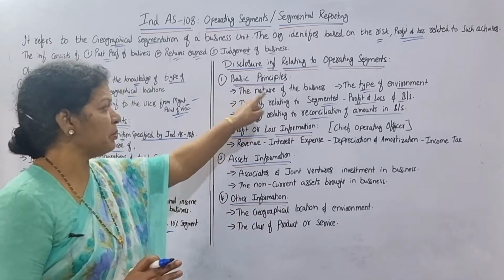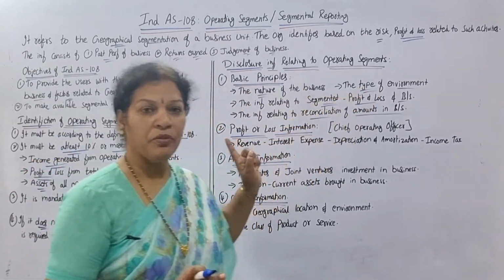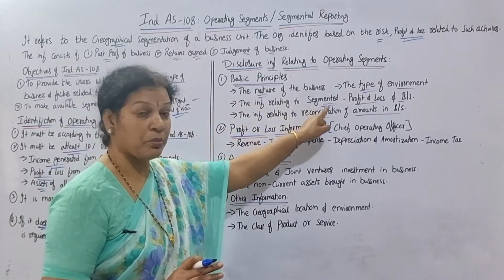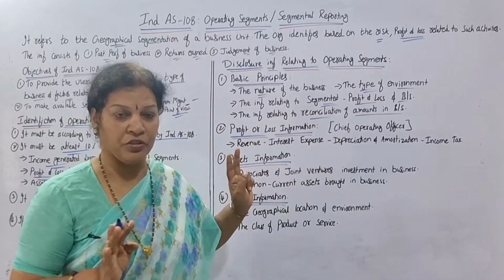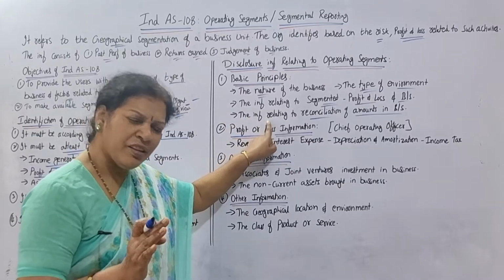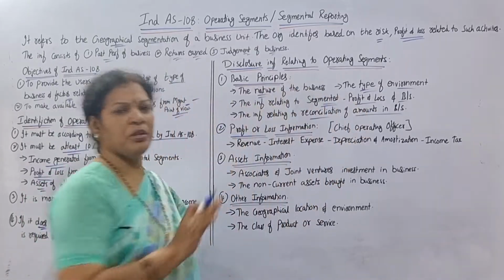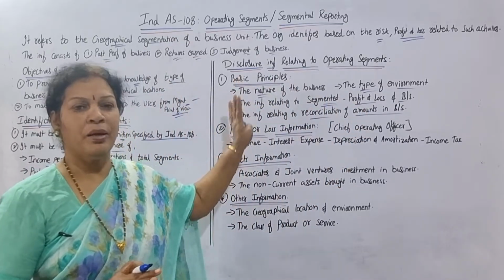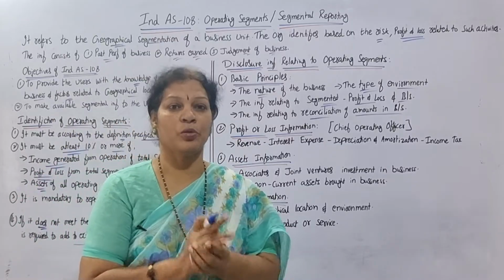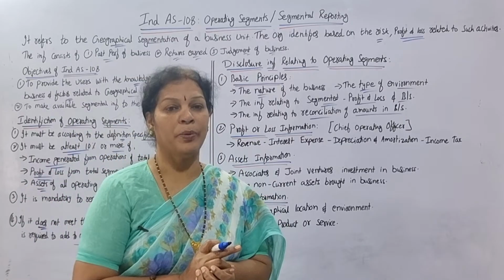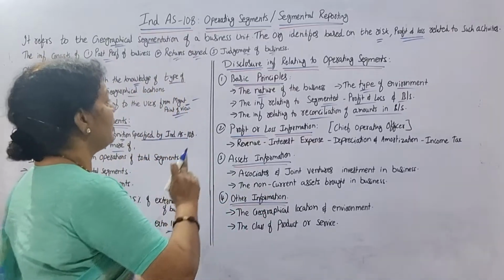Basic principle means nature of the business, type of the environment, and information relating to segmented, meaning profit and loss and balance sheet. And here, for the balance sheet, only the reconciliation amount. This is the basic information to be disclosed when you are going for the operating segmentation. Okay. Next,